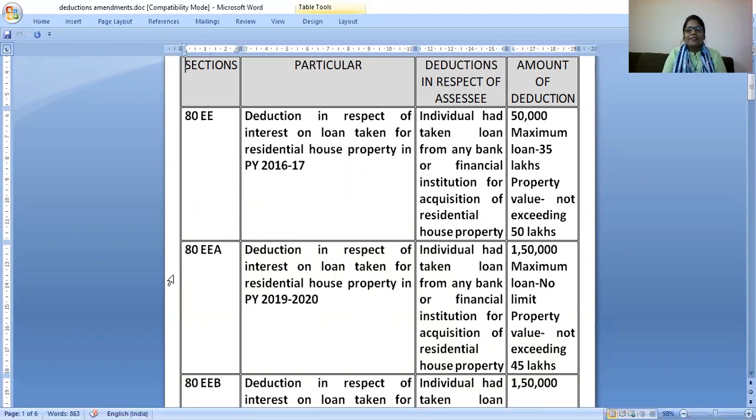The first amendment is that 80EE is already there, but in comparison to that the first section added is section 80EEA.